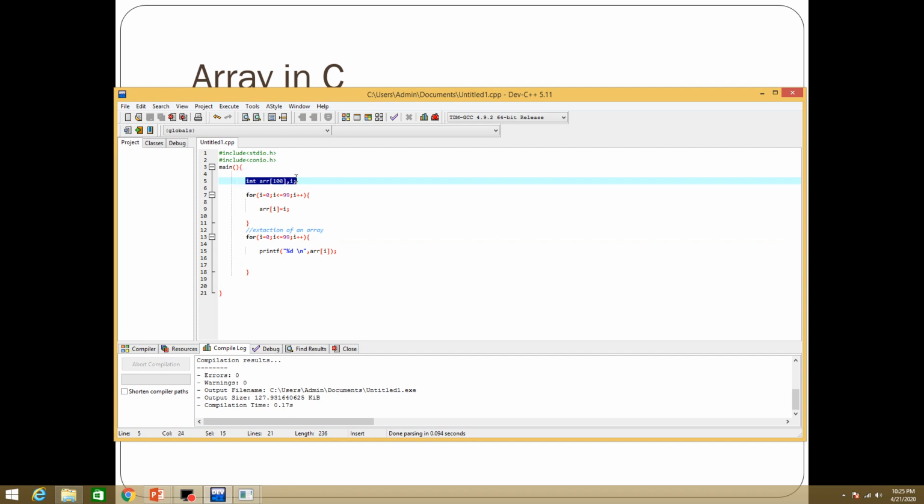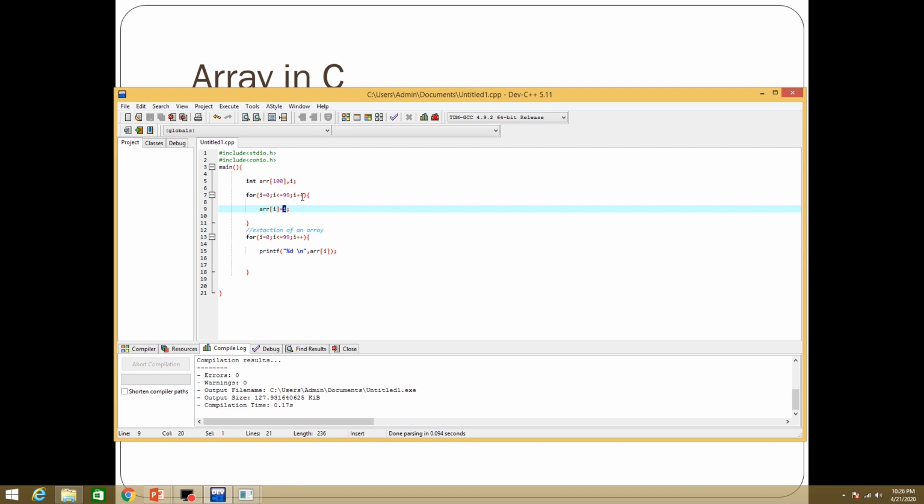So there are two variables, i and array, both are integer types. Then I'm going to initialize i with 0. Then the for loop will continue from 0 to 99. So 100 times it will execute. So when the loop executes the first time, then array i will be array 0. So the array's 0 location will store the value of i, which is 0. So at 0 location it stores value 0.